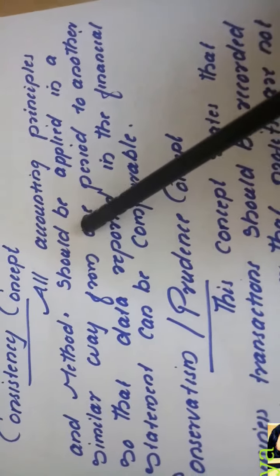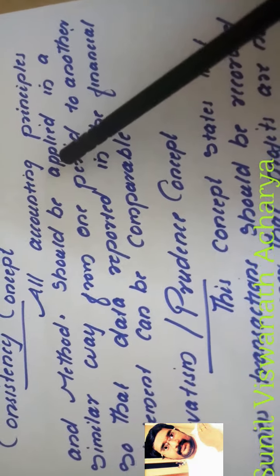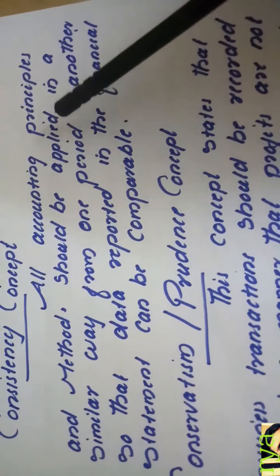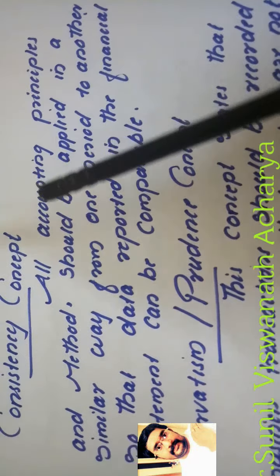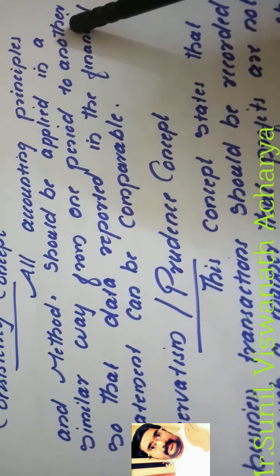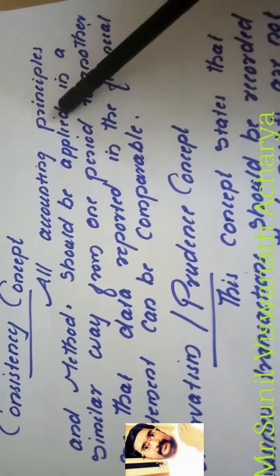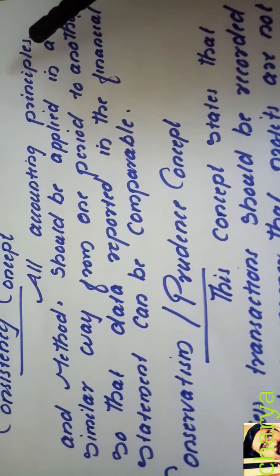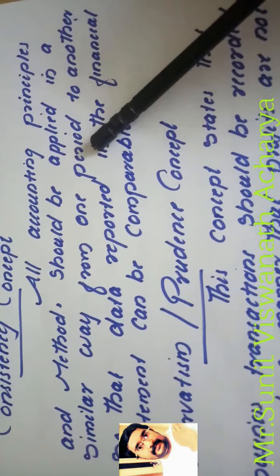The consistency concept: we studied that one of the qualitative characteristics of accounting is comparability. If you follow a uniform method every year, only then will comparison be possible, right? So all accounting principles and methods should be applied in a similar way from one period to another, so that data reported in the financial statement can be comparable. If this year we follow one method and next year another method, then when presenting the financial statement, comparison will be difficult.